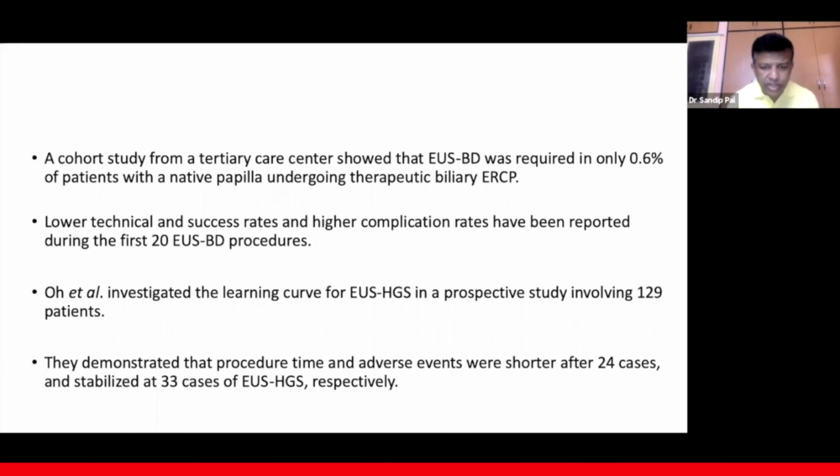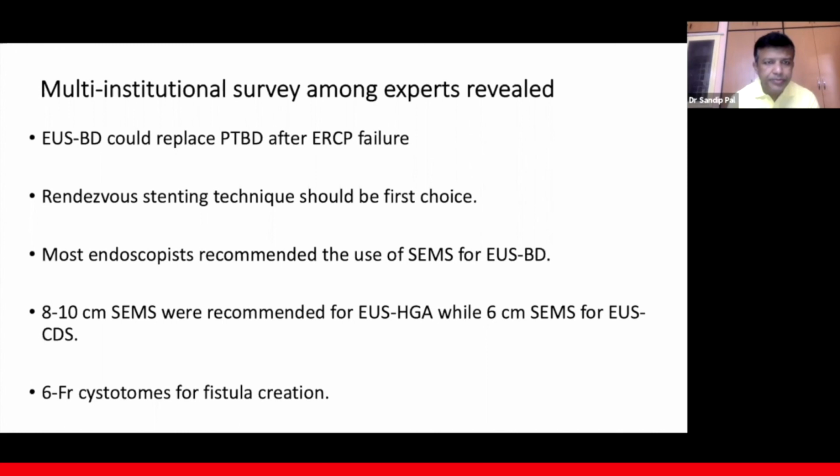A multi-institutional survey among experts revealed US biliary drainage could replace PTBD after ERCP failure. Rendezvous stenting technique should be the first choice. Most endoscopists recommended the use of SEMS for US biliary drainage. 8 to 10 centimeter SEMS were recommended for hepaticogastrostomy, while 6 centimeter SEMS for US choledochoduodenostomy, and 6 French cystotomes for fistula creation.